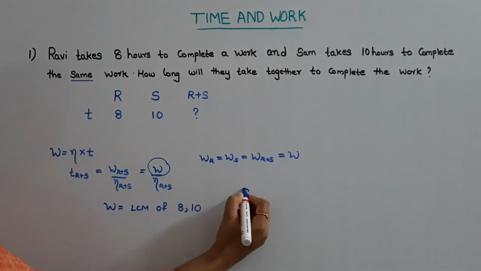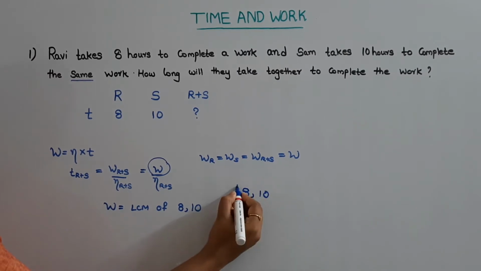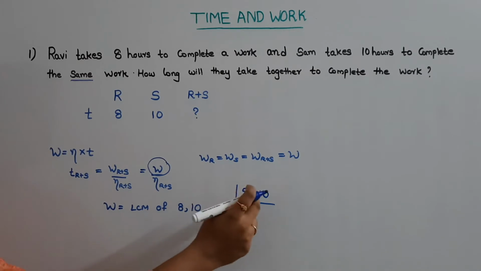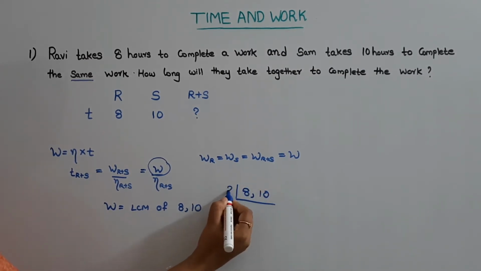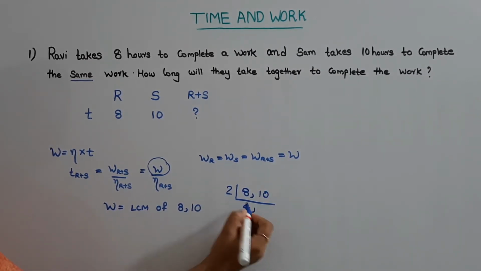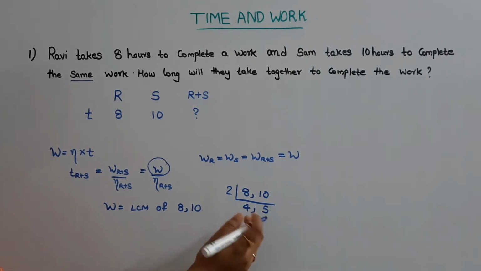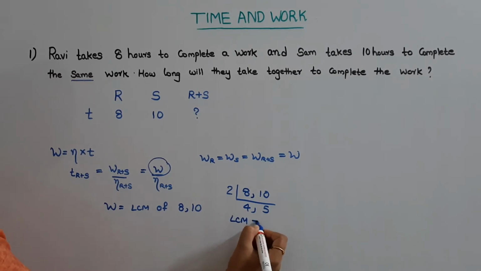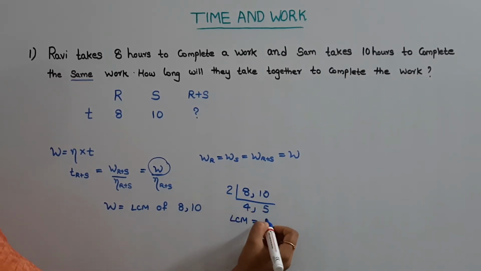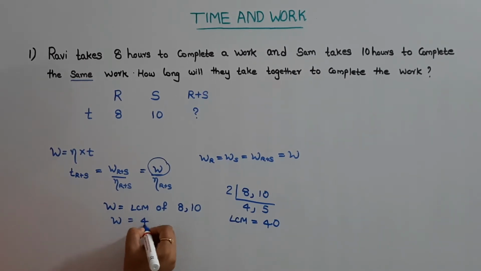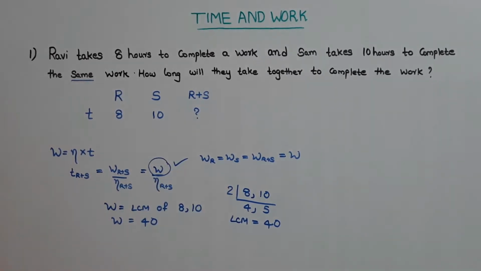Now find out the LCM of 8 and 10. Divide these two values with the least prime number which can divide both these numbers. That is 2. 2 into 4 is 8. 2 into 5 is 10. Now there is no common value that can divide 4 and 5 other than 1. Hence LCM will be equal to 2 into 4 into 5, that is 40. Hence work done will be equal to 40. Now we got the value of work done.